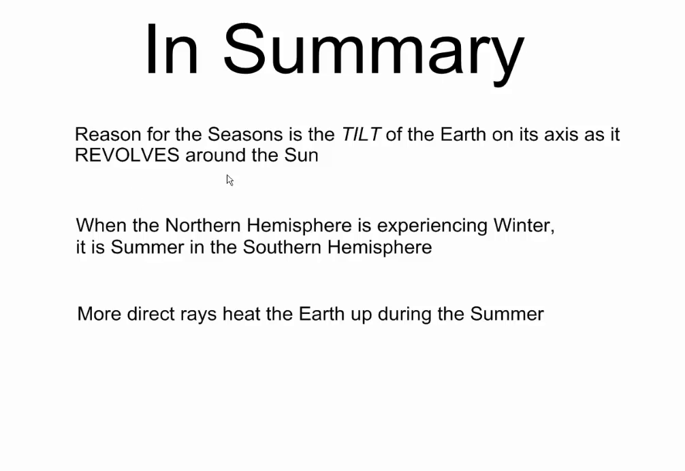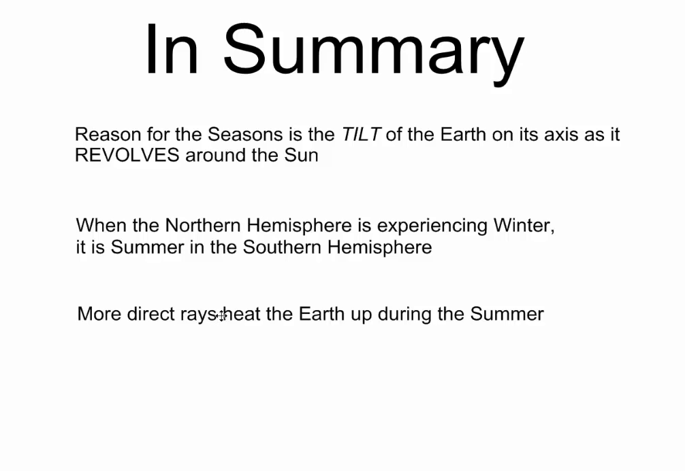In summary, the reason for the seasons is the tilt of the earth on its axis as it revolves around the sun. Remember, a revolution is 365 days or 1 year. When the northern hemisphere is experiencing winter, it is summer in the southern hemisphere. Crazy thing to think about is that in Australia, Christmas is a summer holiday. When we're experiencing winter in the northern hemisphere, they're experiencing summer in the southern hemisphere.